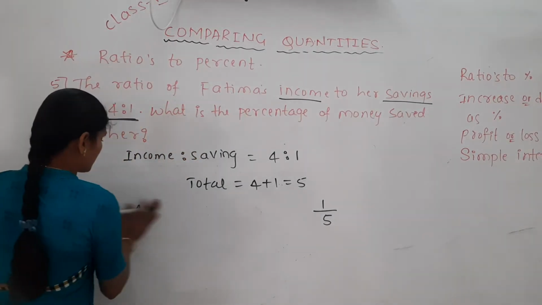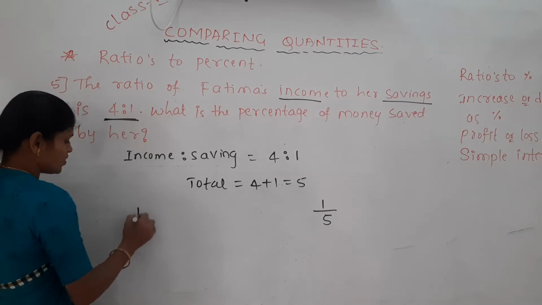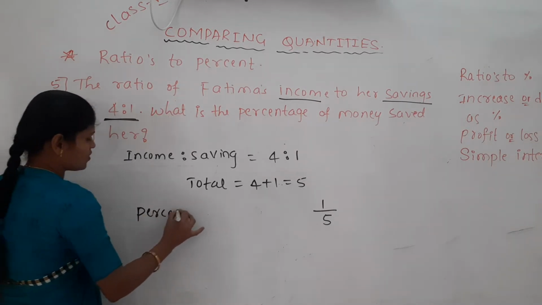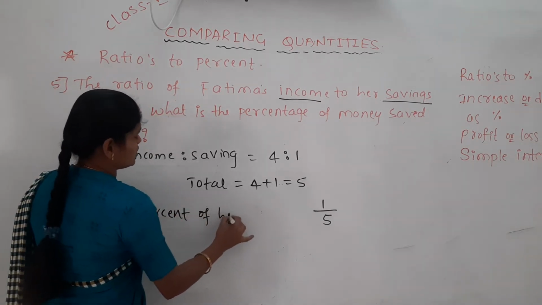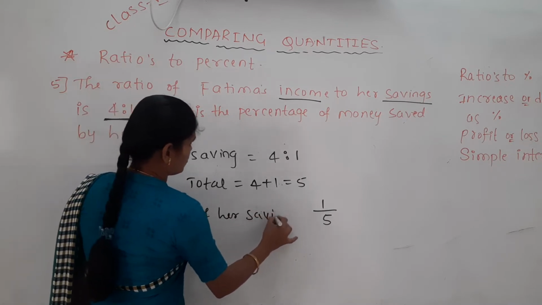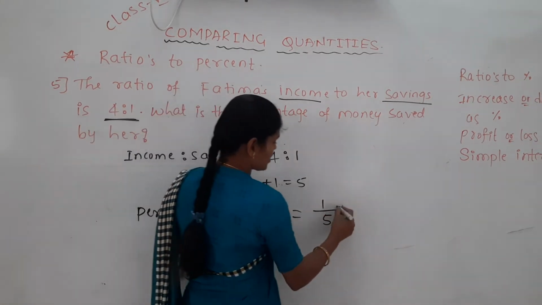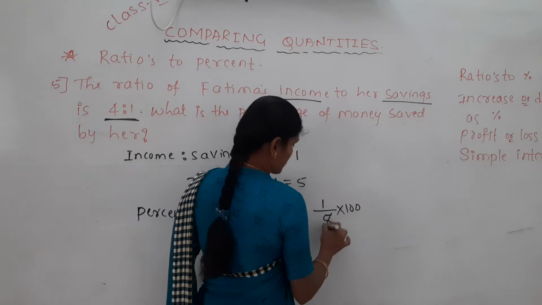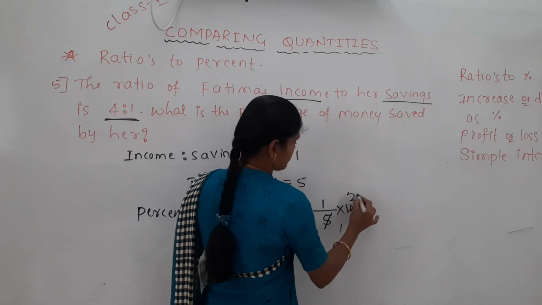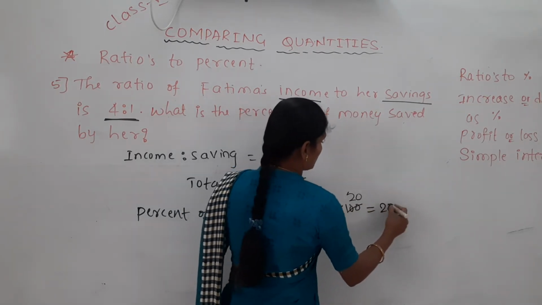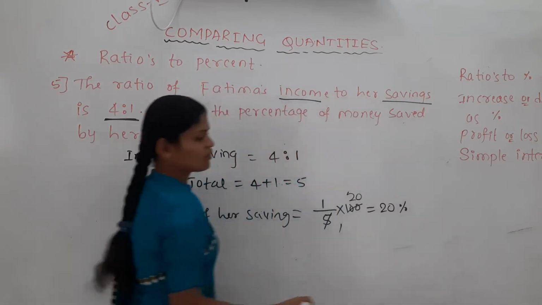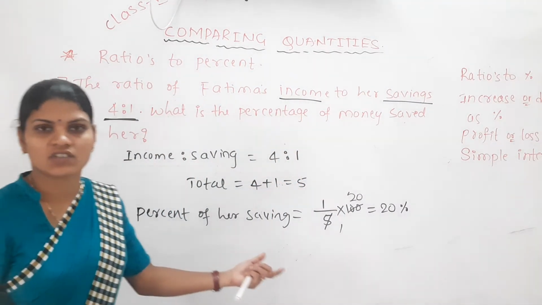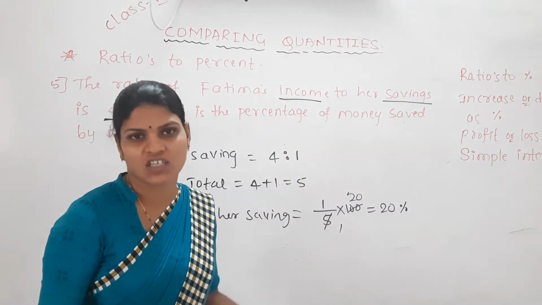Percentage of her saving is equal to what? 1 by 5 into 100%. 5 ones are 5, 20. So what percent of her salary is she saving? 20% of her salary or income she is saving here.